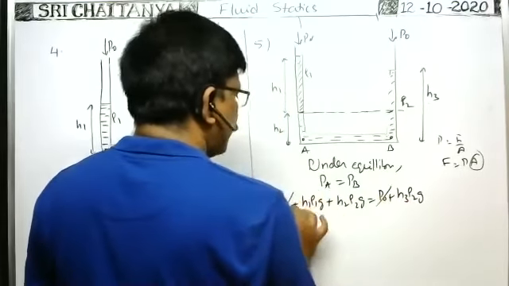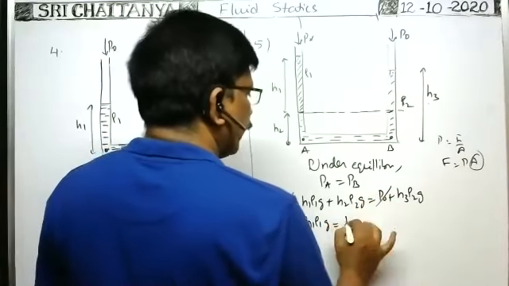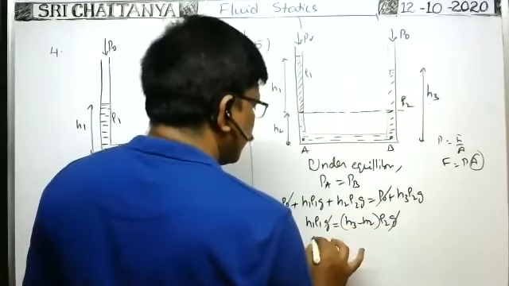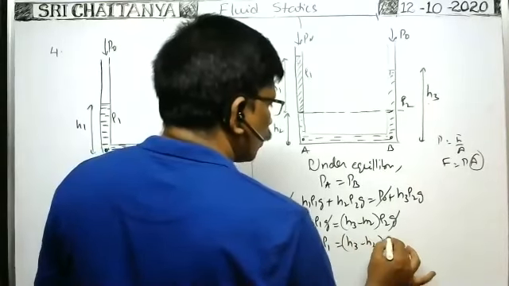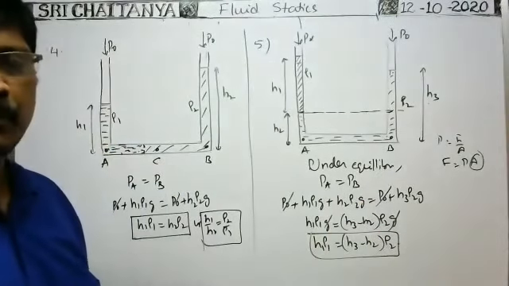So P0 cancels. Therefore H1 ρ1 g is equal to (H3 minus H2) ρ2 g. g cancels. H1 ρ1 is equal to (H3 minus H2) ρ2. This is the relation we can write.